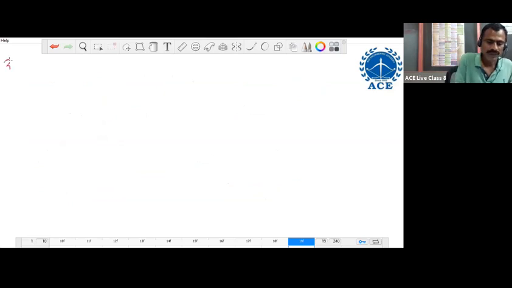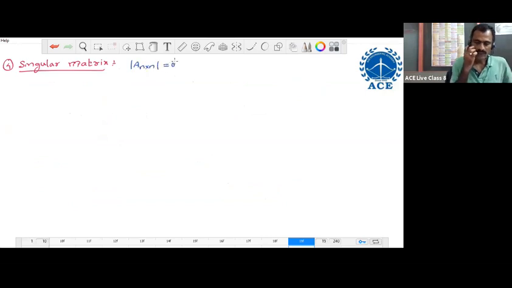Next, fourth one. Singular matrix. The condition for singular matrix is determinant of A n cross n equal to 0. For any square matrix, after finding the determinant, if the value is 0, then such a square matrix is called singular matrix. It is the condition for singular matrix.